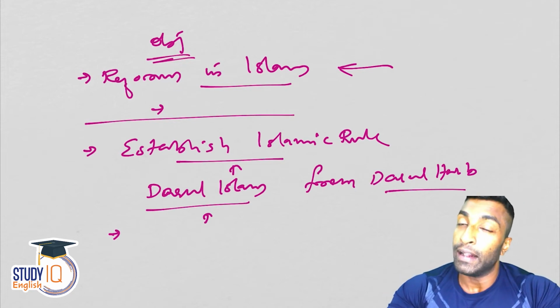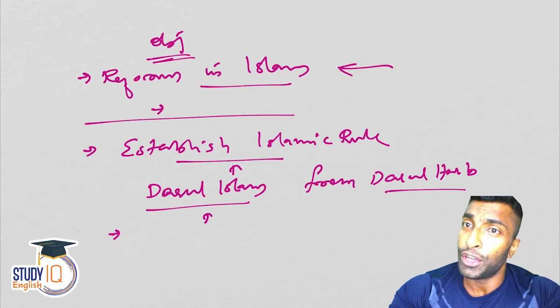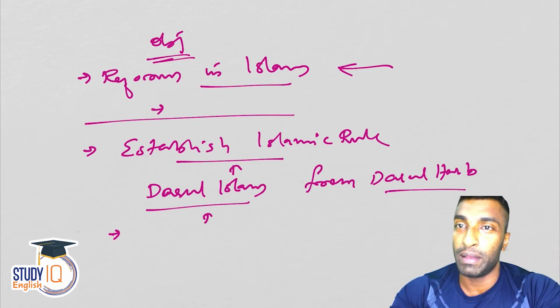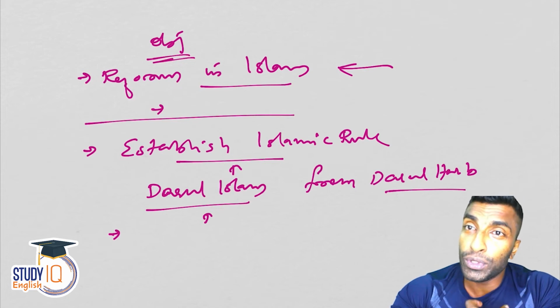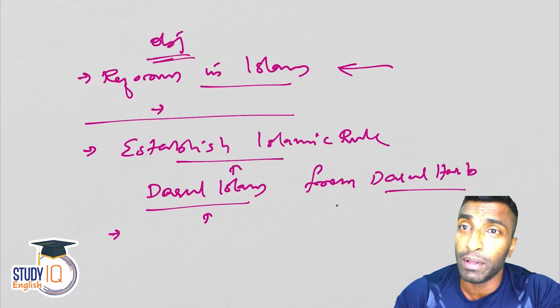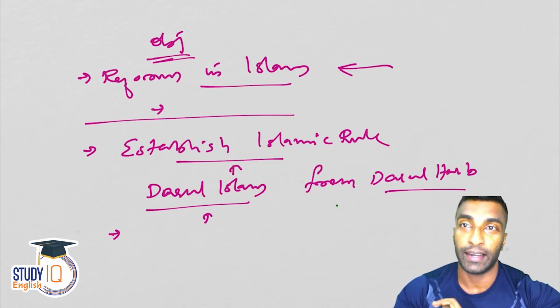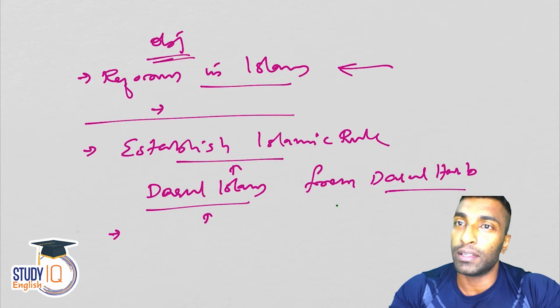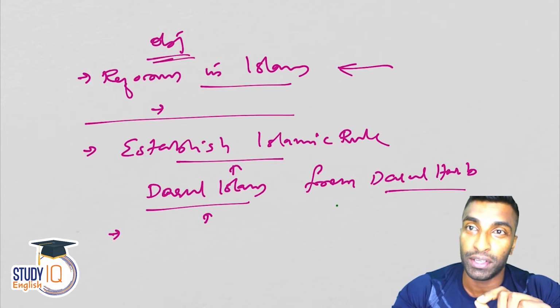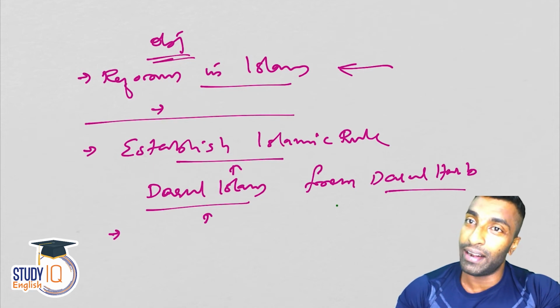Now let me tell you, in case you need to write an answer on the Islamic State, your introduction should start with the Wahhabi movement. There is a huge influence of the Wahhabi movement, or it is actually a modified form of the Wahhabi movement, that is the Islamic State. Because you can see the objective and connect it with that. My point here is that something based on an ideology is very important. Like Marxism, it will never end.